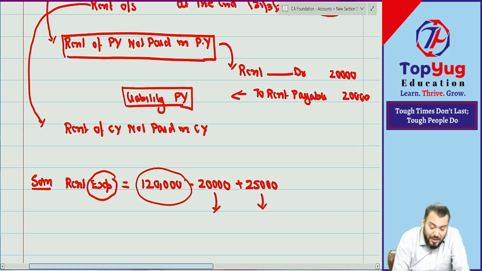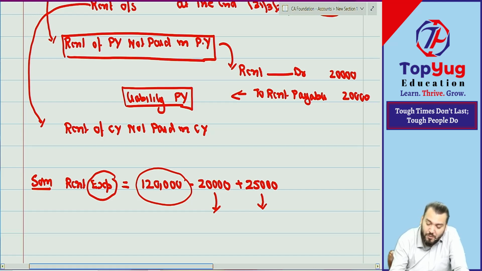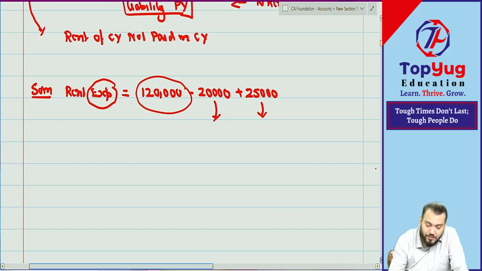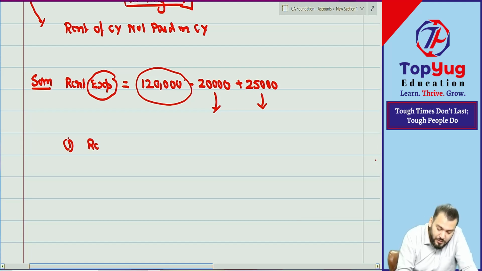So while finding the expense account, which concept are we applying? Accrual concept. Expense will be recognized when it is incurred, irrespective of whether it has been paid or not. Understood? Now, can you give me the journal entry? First for 1,20,000: rent expense account debit to bank, 1,20,000.